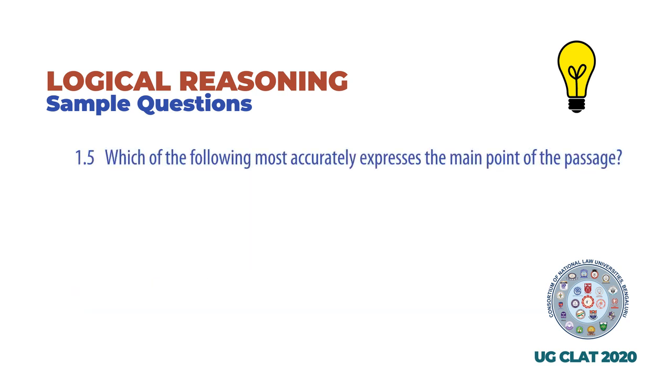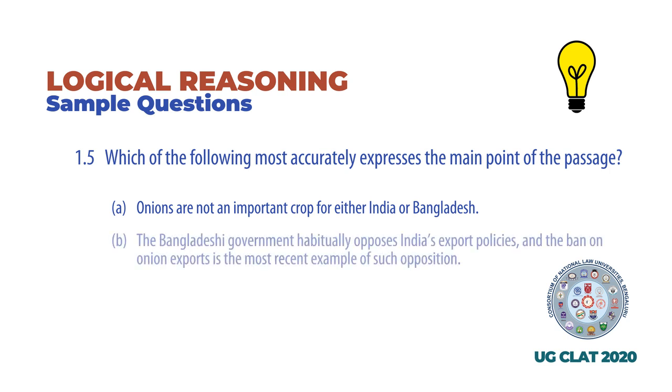Which of the following most accurately expresses the main point of the passage? Your options are A. Onions are not an important crop for either India or Bangladesh. B. The Bangladeshi government habitually opposes India's export policies, and the ban on onion exports is the most recent example of such opposition.